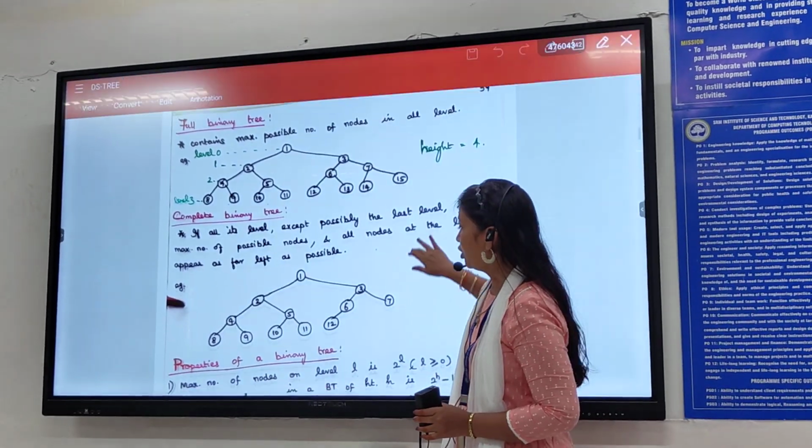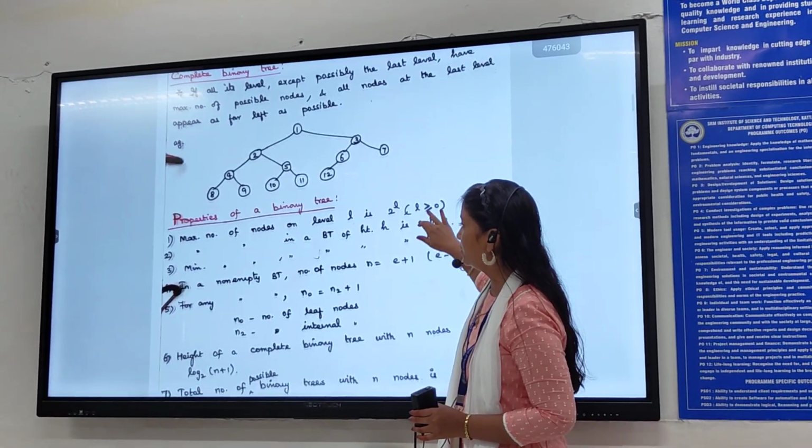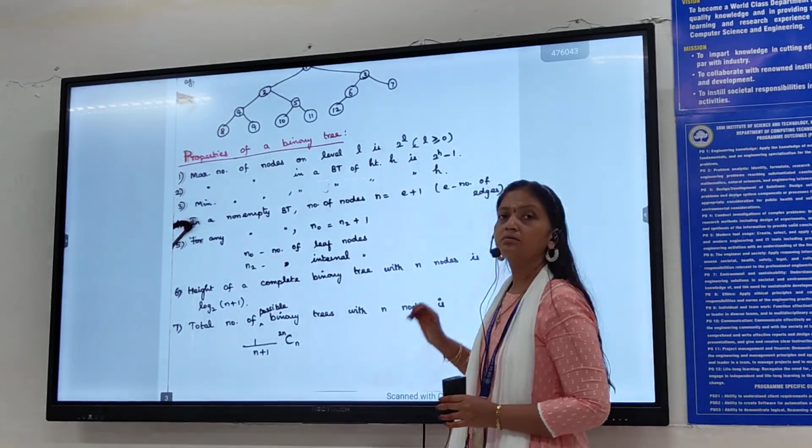Okay, properties of a binary tree. Who is going to read? Next one, listen. First property: maximum number of nodes on any level L is 2 power L. So what is L? L means the level.